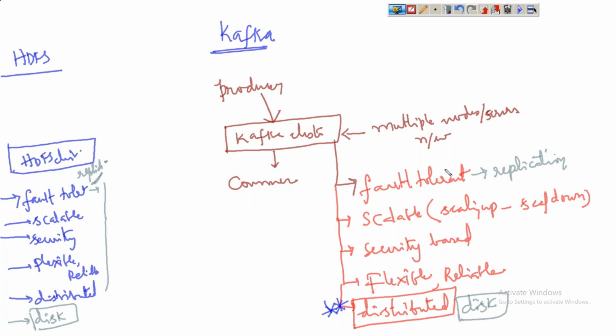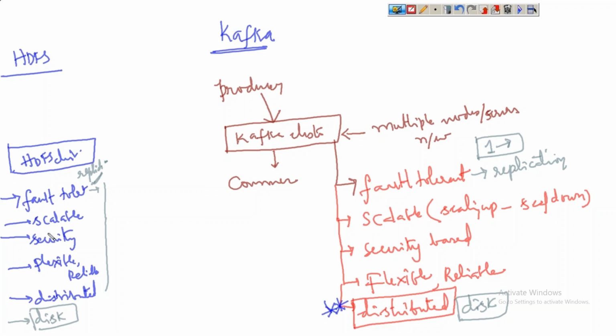The same thing in case of Kafka also, we can have any number of replications. That depends upon us. We can go with one replication. They did not define the max of replications. We can go with any number that we need. So when you compare the features, almost all the features in HDFS and Kafka are the same.